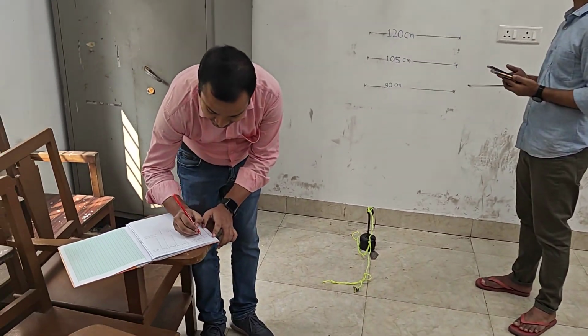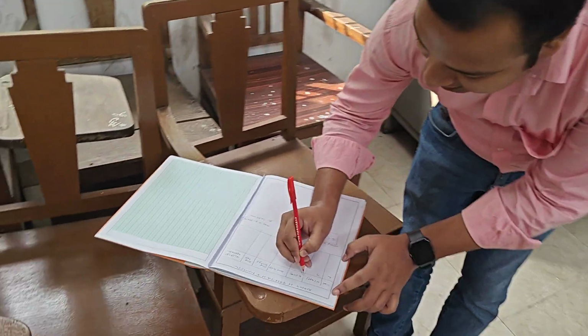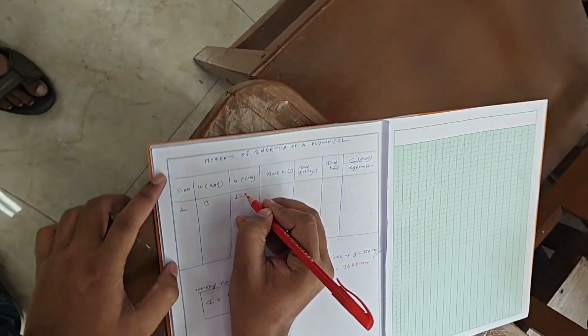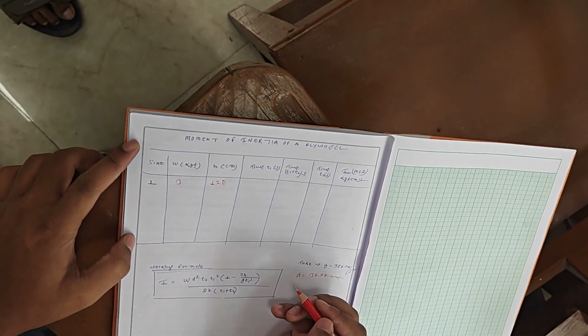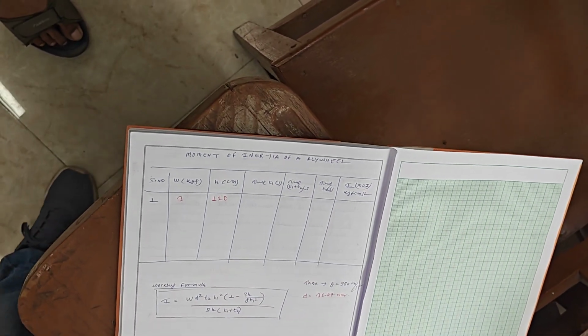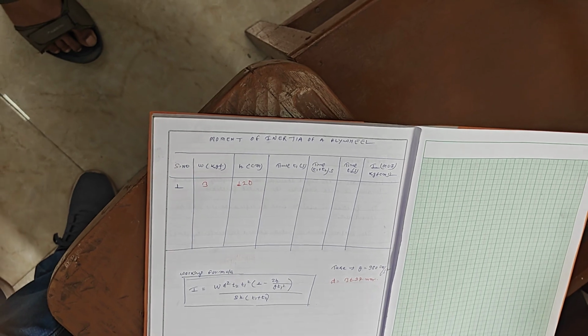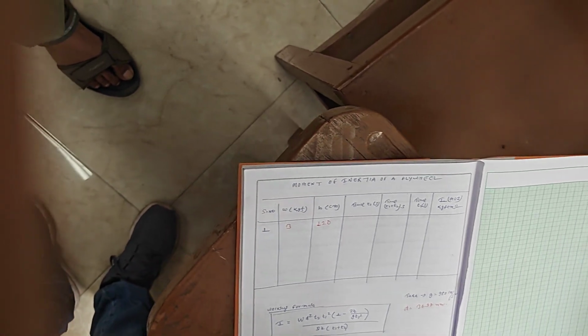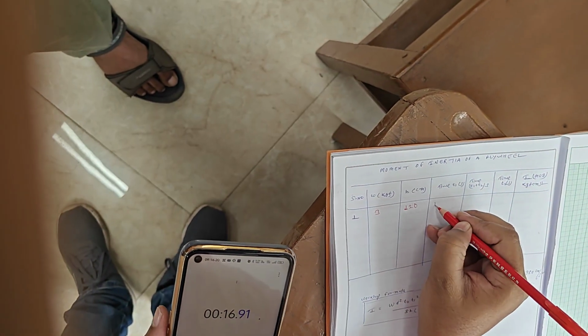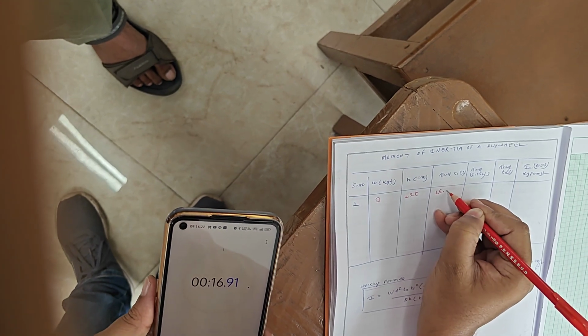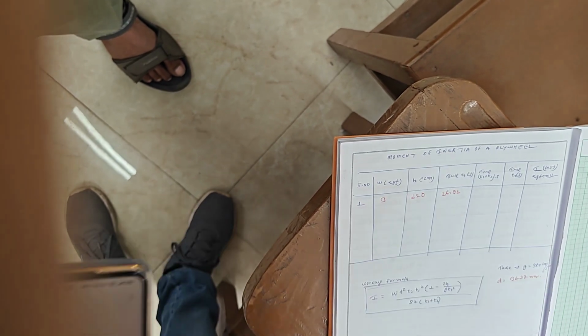W we have taken 3 kgf, and H is 120 centimeter. What is the time T1, sir? Yes, time T1 is 16.91.